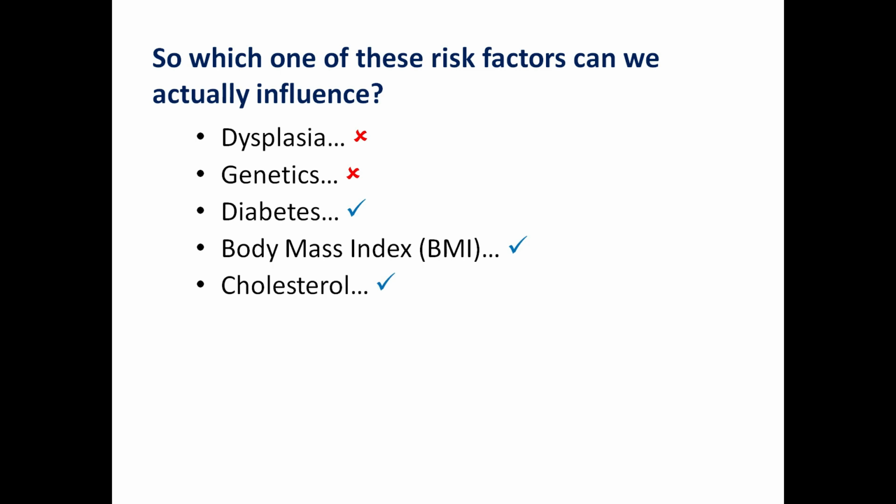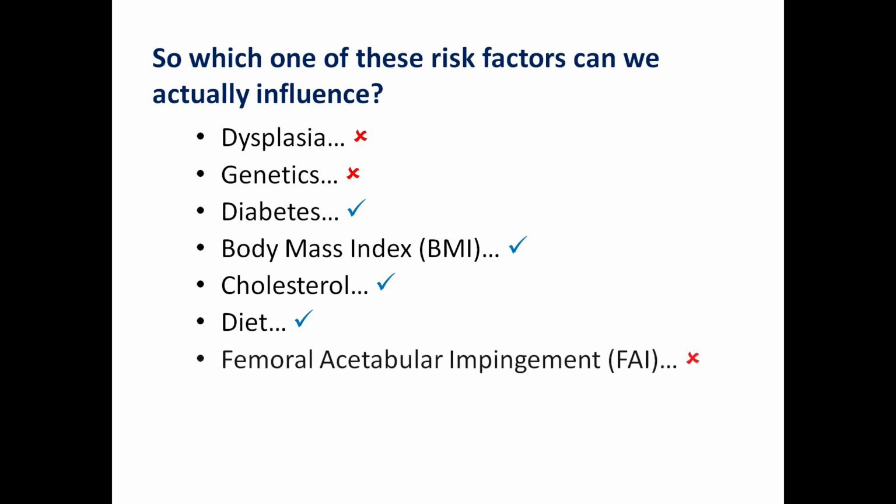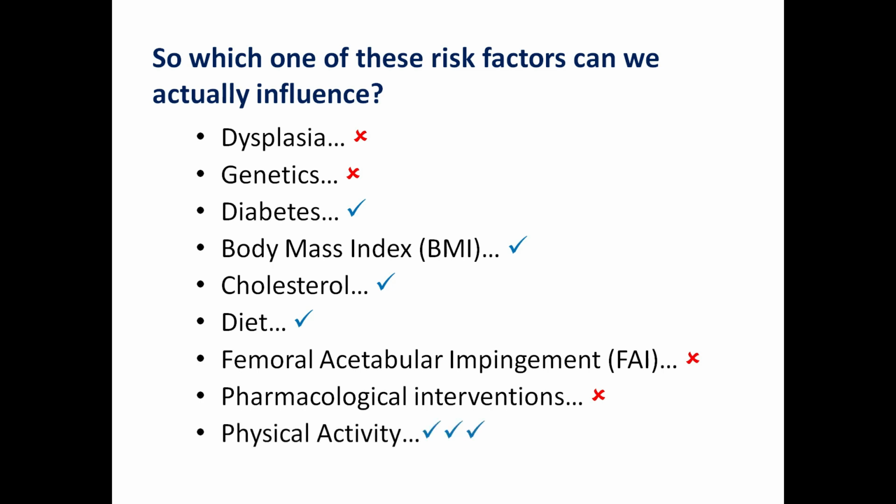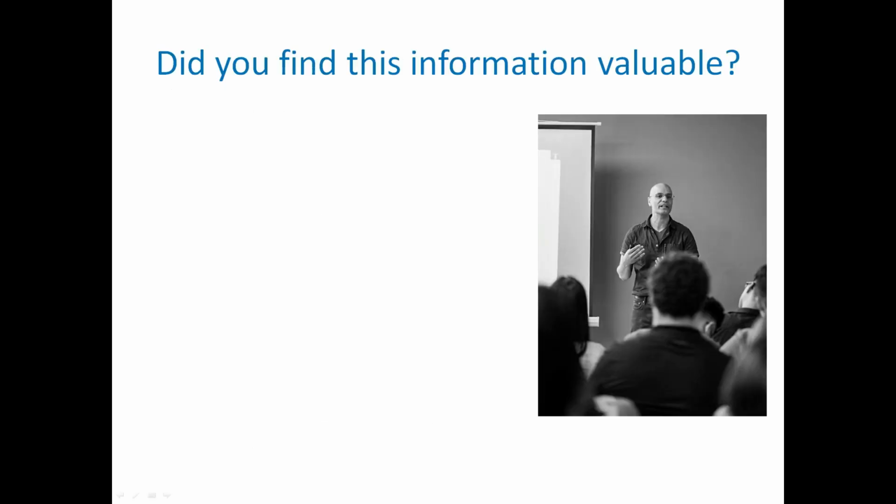Again, there's a genetic factor to it, but to some degree, it can be controlled by physical activity and diet modification. What about diet? It can be modified. And what about femoral acetabular impingement? Unfortunately, we don't know how to modify that. And what about pharmacological interventions? They don't seem to make a difference, so there's nothing to modify. What about physical activity? Yes, of course we can modify that.